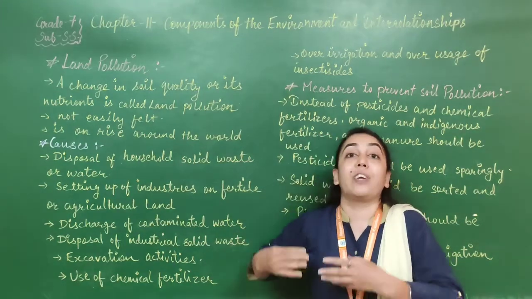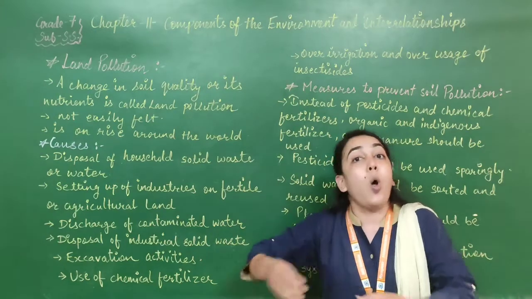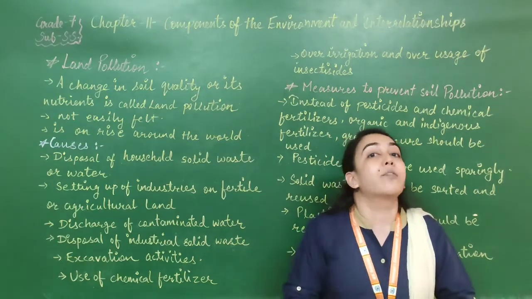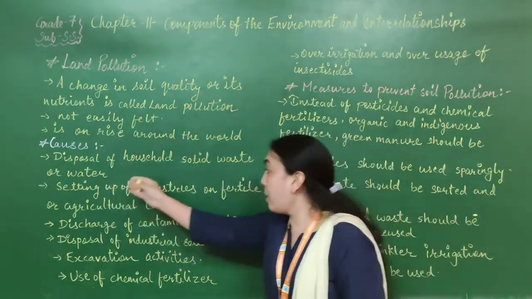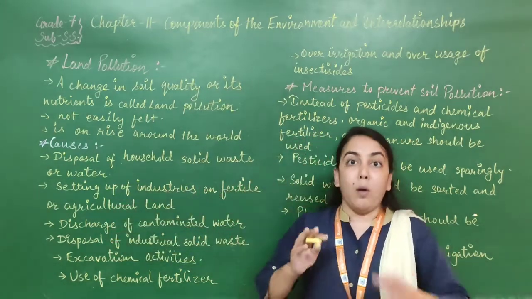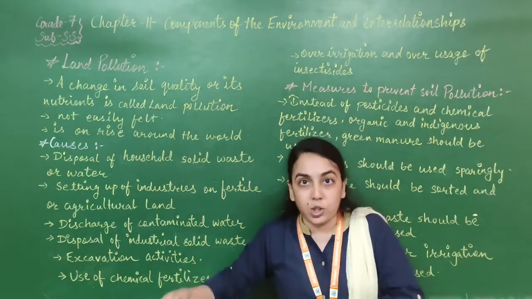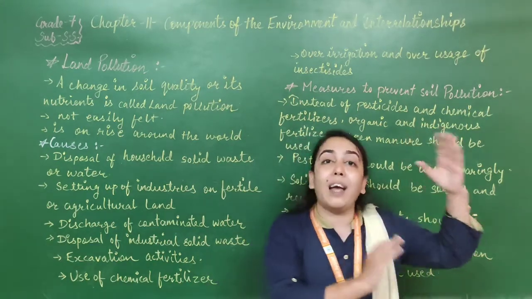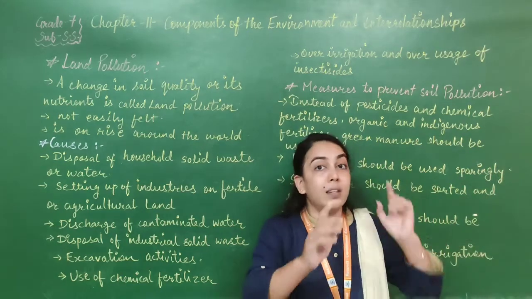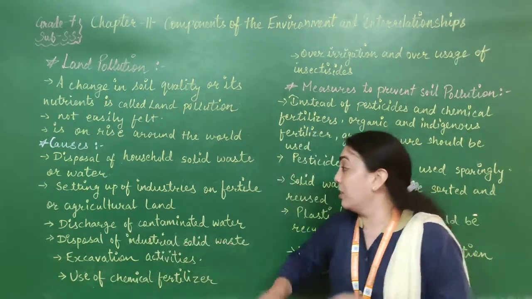When from our house we are throwing the waste water or throwing the waste garbage outside on the land as it is, then it will create land pollution. Setting up of industries on fertile or agricultural land. When the land which is very fertile or which is good for agriculture, we are using that land for making industries, that good land is lost. That means land pollution is done over there.